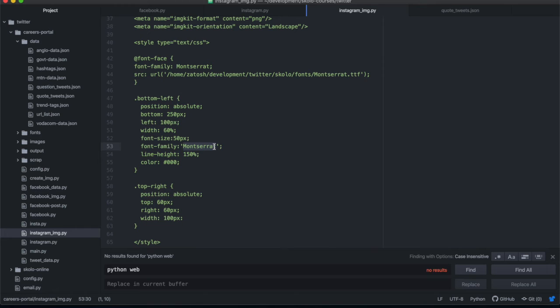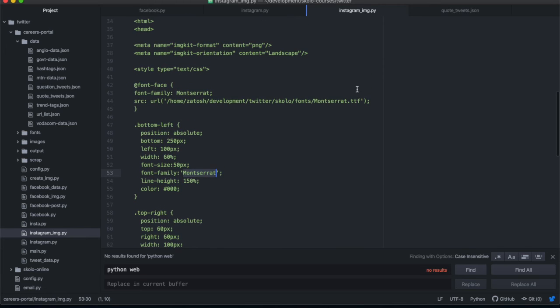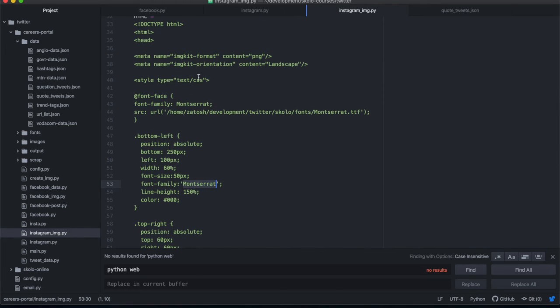But it's easy to get the font that you like, especially from Google, because you can just go to Google Fonts and download a TTF file of the font that you want. And then the way you will describe it is that you will create the font face, and then you will name the font family Montserrat over there, and then you just specify the source URL for where you've saved that font inside of your virtual private server.